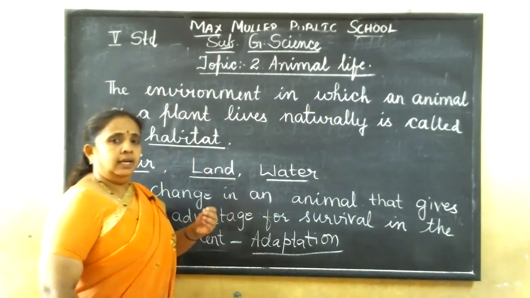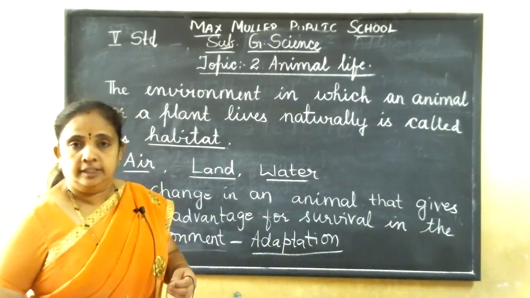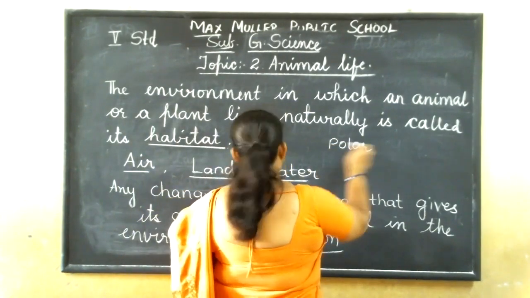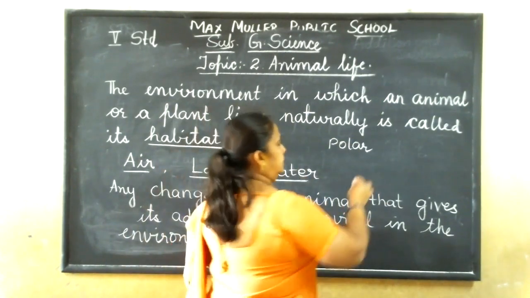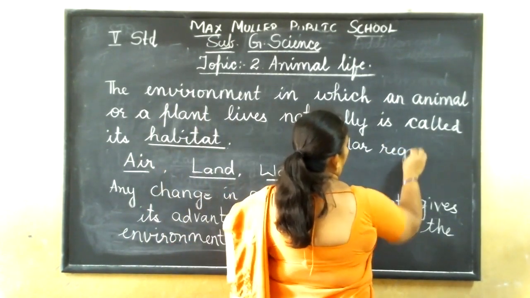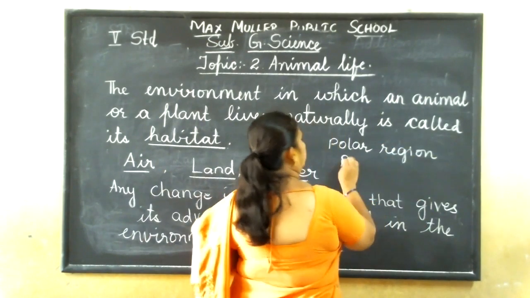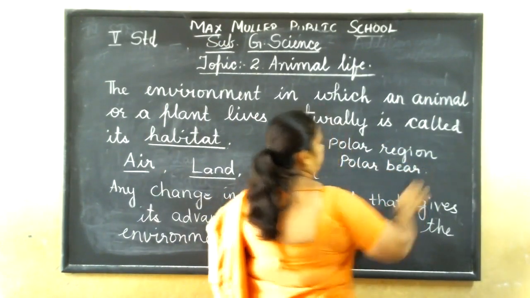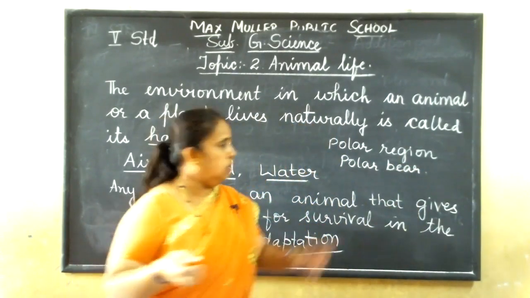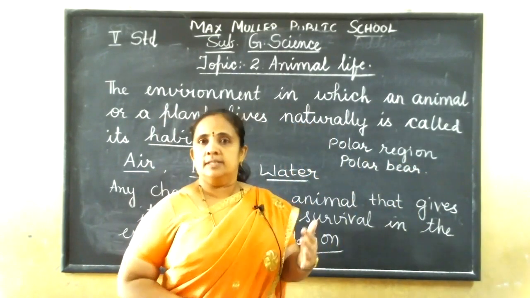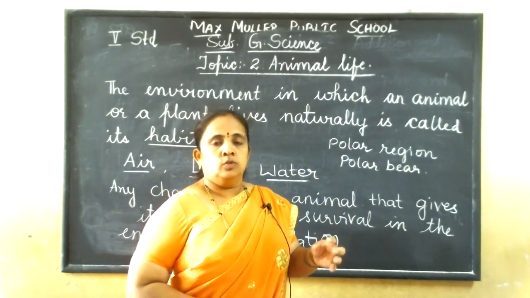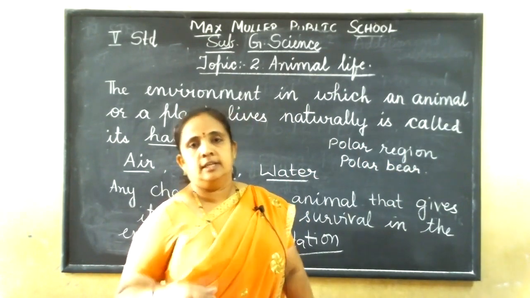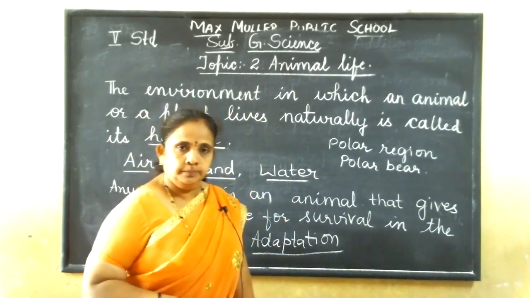And one more example I'll say, you know the polar regions, polar bear. This also comes on land, the polar region. So what lives here in the polar regions? Polar bear. You know that it is very cold there. So what adjustment is given to that polar bear? It has a thick covering all over its body, so that it can protect itself from the cold.